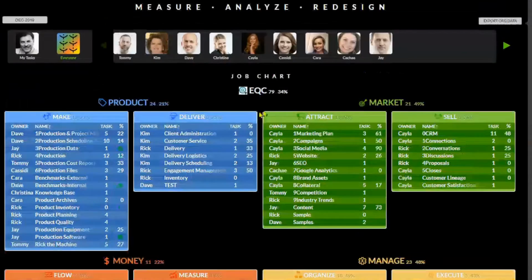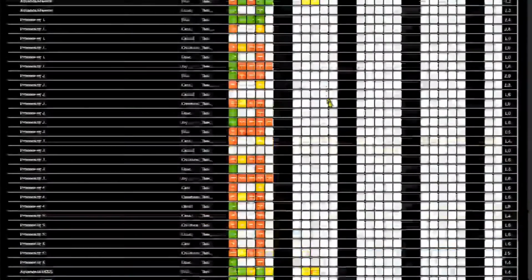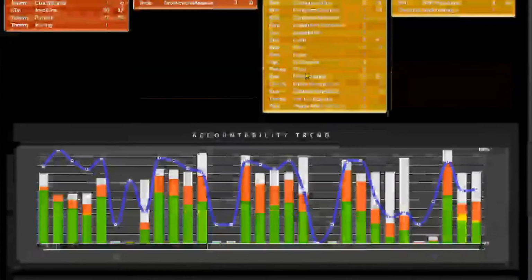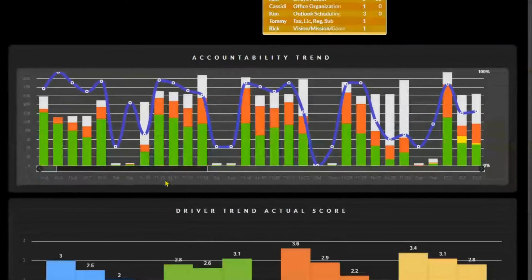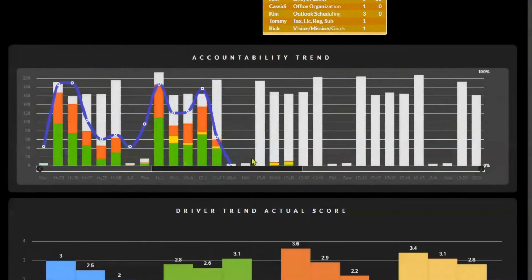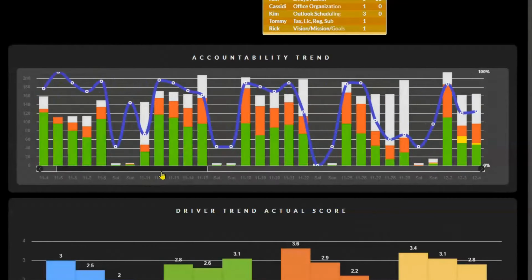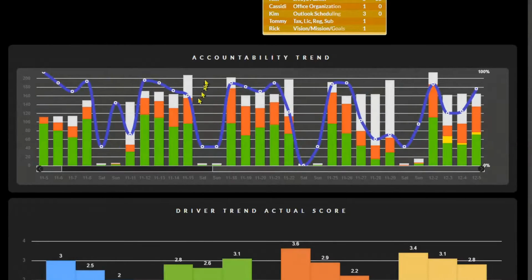Again, this is the Analyze the Outcome screen, and right here is the accountability trend. What this is showing you is each day, so we can go back in time here. And here it says how many routine tasks were scheduled for this one day right here, across the entire company. So this says that there were a little over 200 across all.